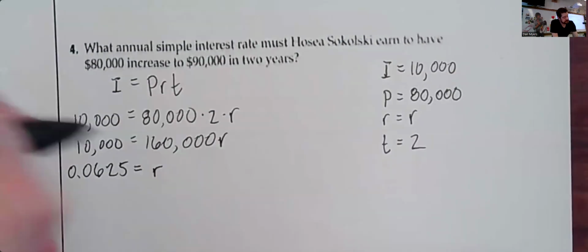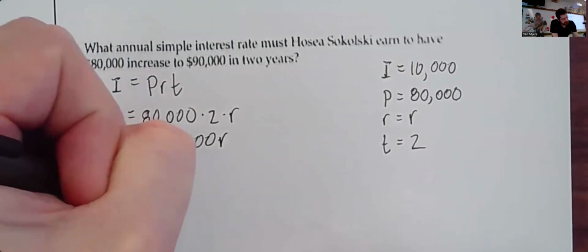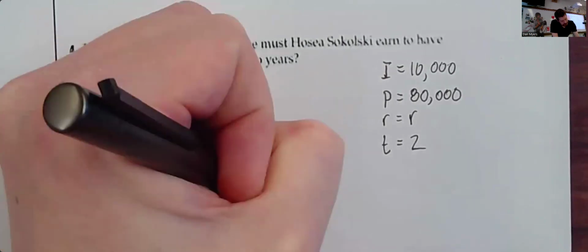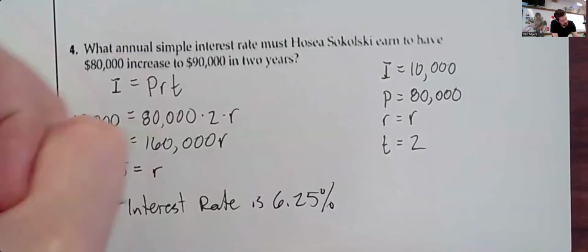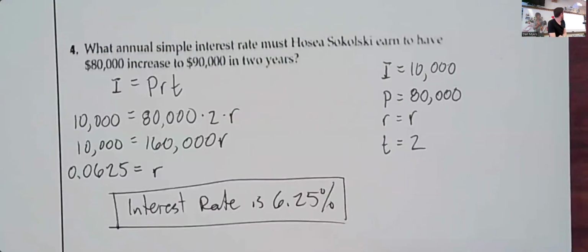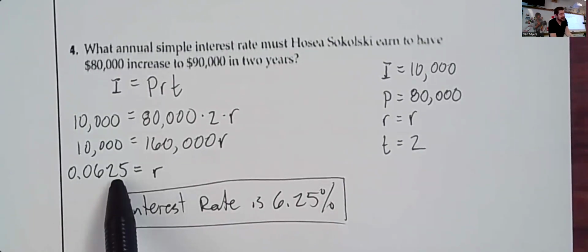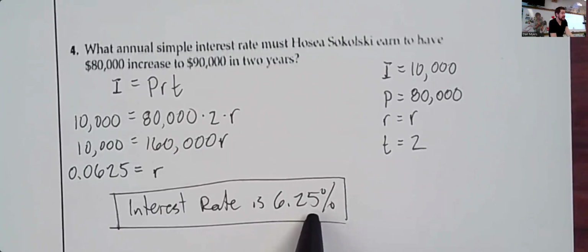What is the interest rate? Right. 6.25%. So when we're talking about interest rates, specifically when you get the decimal value for that, if you're writing an answer for an interest rate, just be sure to convert that back to a percentage.